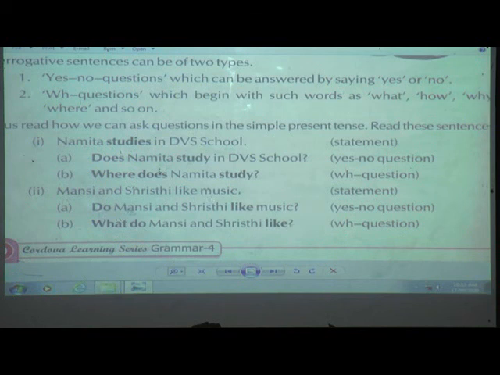Okay, again I will repeat. Do Mansi and Srishti like music? Same. But here whatever answer is there, for that we are not going to write. For example, what do Mansi and Srishti like? Here we are not going to write this, means a predicate. Okay.